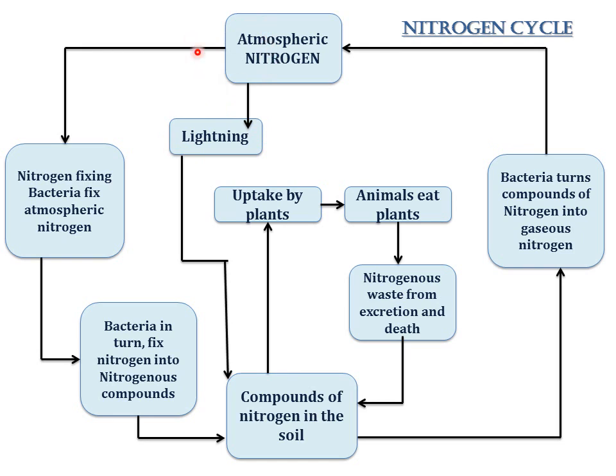The atmospheric nitrogen is first fixed by nitrogen fixing bacteria. That is, the nitrogen fixing bacteria fix the atmospheric nitrogen and in turn convert the nitrogen into nitrogenous compounds such as nitrates or ammonia or urea, and it's sent to the soil. Now, nitrogen can also be fixed with the help of lightning.